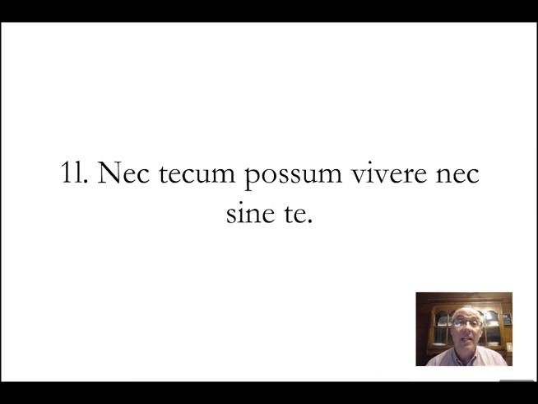11. Nec tecum possum vivere, nec sine te. And not with you am I able to live, nor without you. How's that? Possum, I am able, not to live with you, nor without you. Tecum means with you, and sine te, without you.